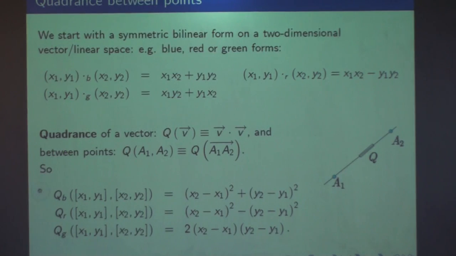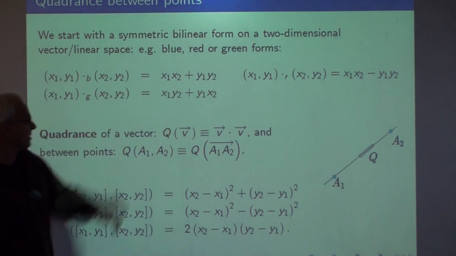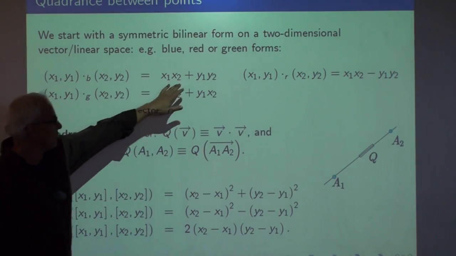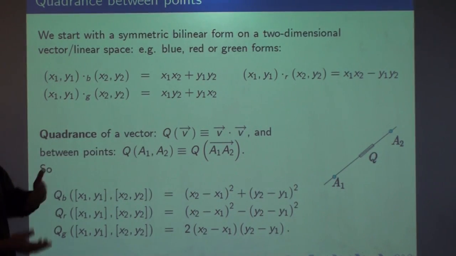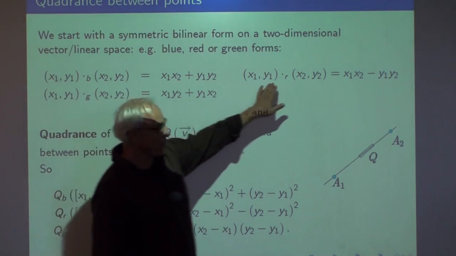All right, so let's start with some basic rational trigonometry. So this is an alternative to the trigonometry that you're used to, and it's a much better alternative, okay? So what we're going to do is we're going to start with a two-dimensional vector space and a symmetric bilinear form, which you can think of as like a dot product or an inner product. And the usual one is this one here that you all recognize, the dot product between two vectors, x1 x2 plus y1 y2. One can also introduce some variants, so I call this one the red inner product.